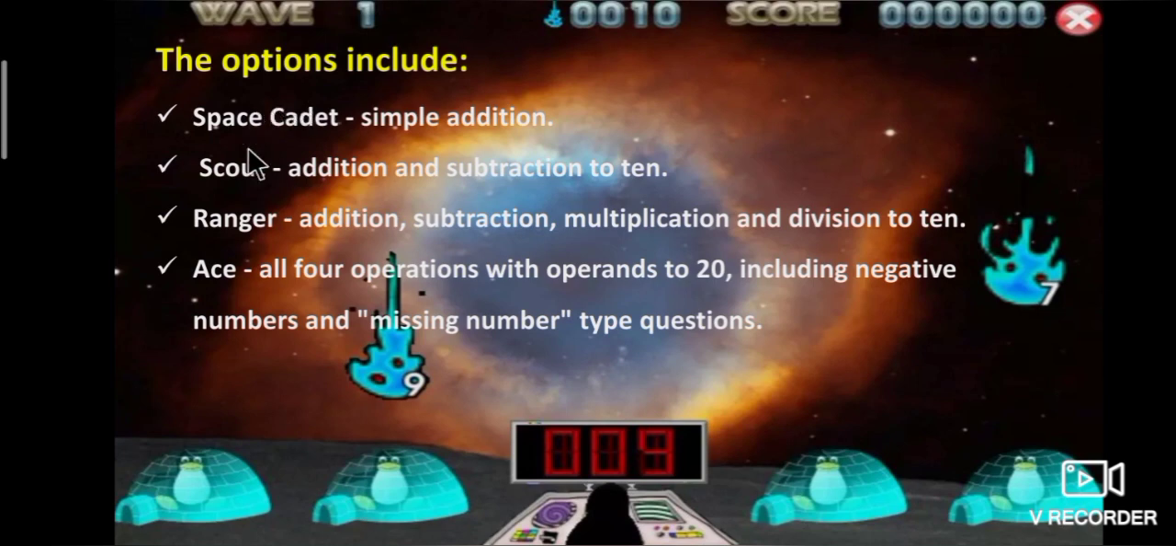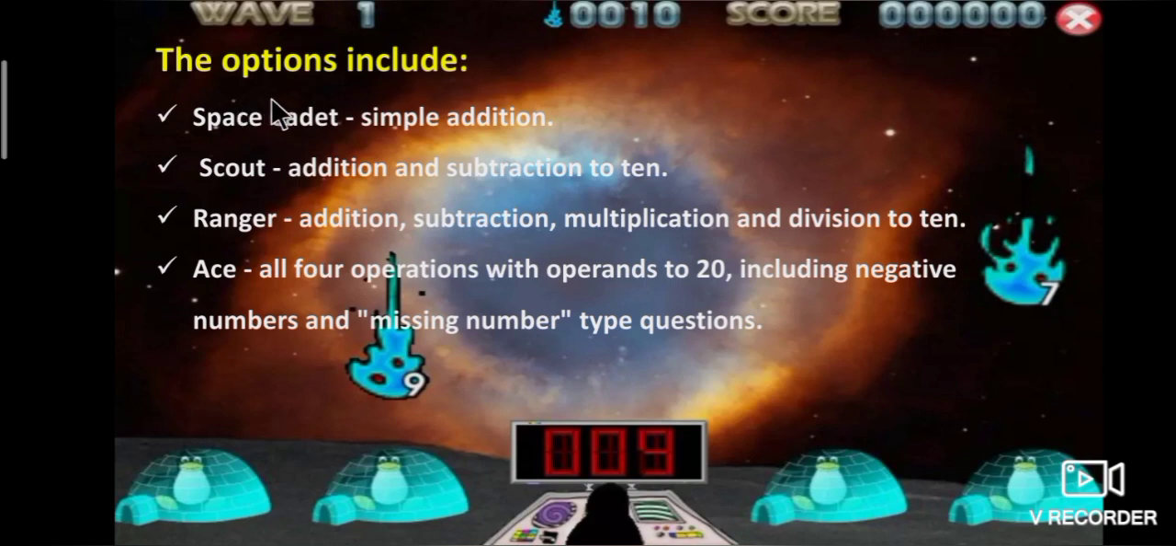So, these are the options included in the game. First one, Space Cadet. It is used for simple addition. Second one, Scout. This is used for addition and subtraction to 10. Third one, Ranger. It is used for addition, subtraction, multiplication and division to 10. Fourth one, Ace. So all 4 operations with operands to 20, including negative numbers and missing number type quotients.